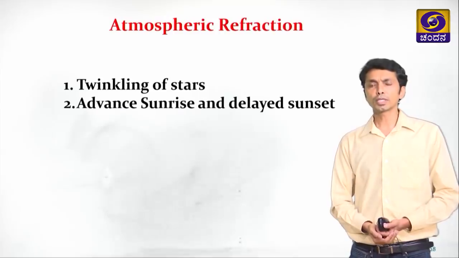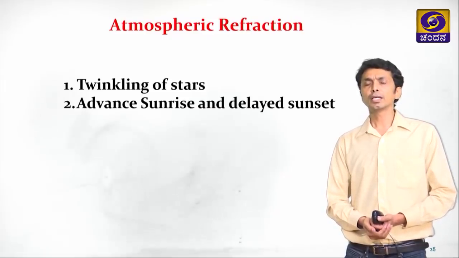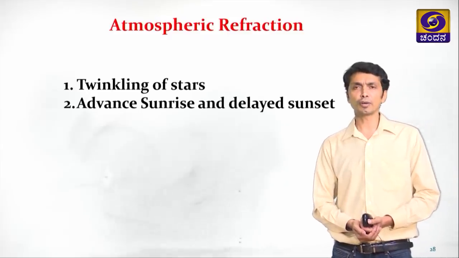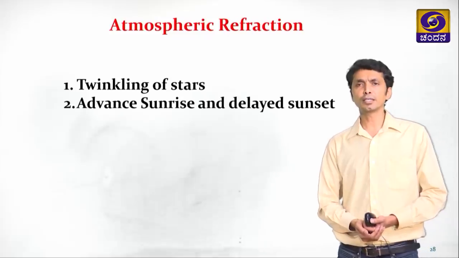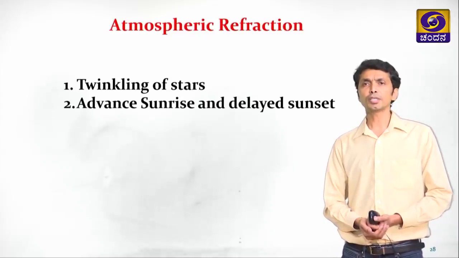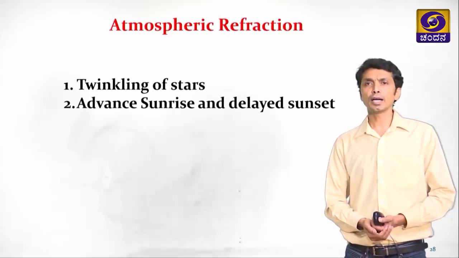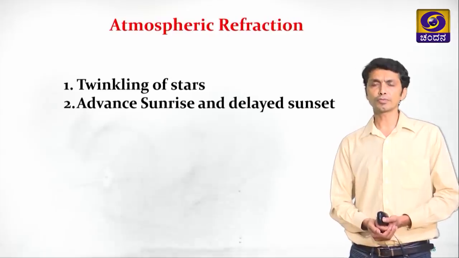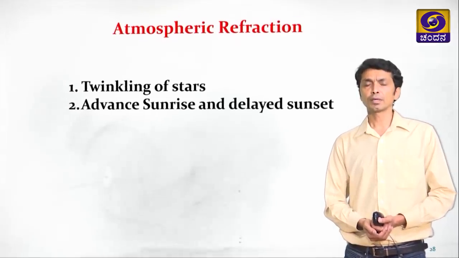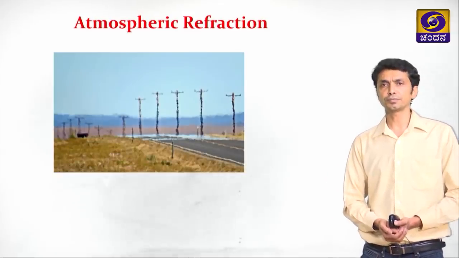Not just in our local environment, refraction can also be seen in celestial phenomena, in between Earth and its planets and stars. We see refraction. So twinkling of stars, advanced sunrise and delayed sunset, all these are examples of atmospheric refraction. Let us try to learn atmospheric refraction.